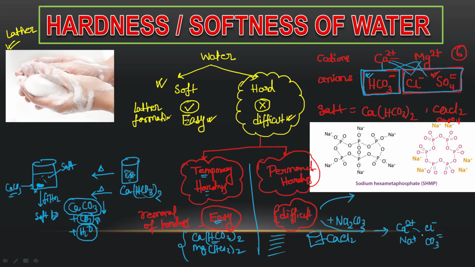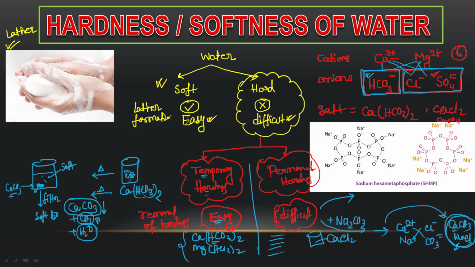Now just exchange these ions. So our products will be CaCO3 and NaCl. This will be formed in our solution, and as we know, CaCO3 will be precipitated out and NaCl will remain in the water. NaCl can be removed by evaporation.